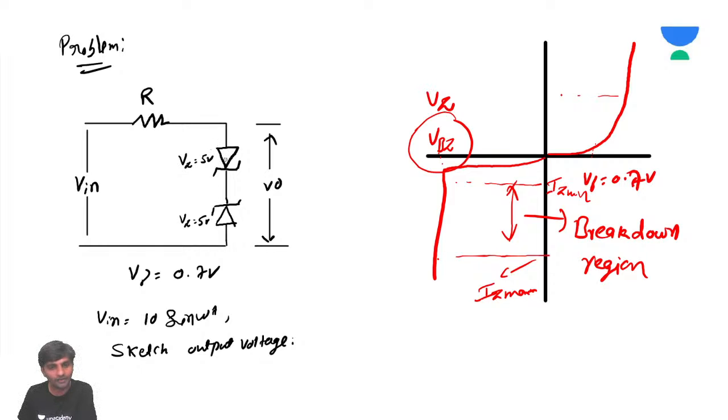When this is forward biased, you may think that this is reverse biased. So when this is forward biased and this is reverse biased, what happens? There's no possibility of getting an output waveform. There's no possibility like that, right?